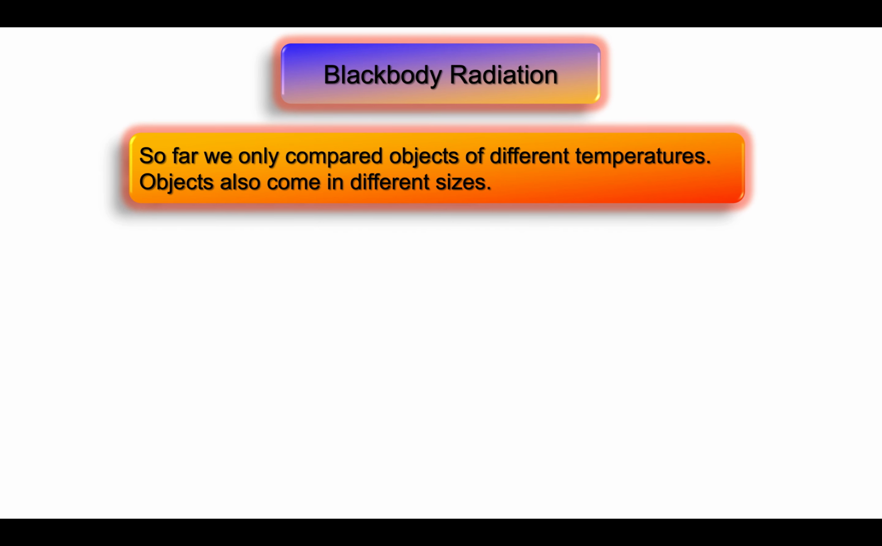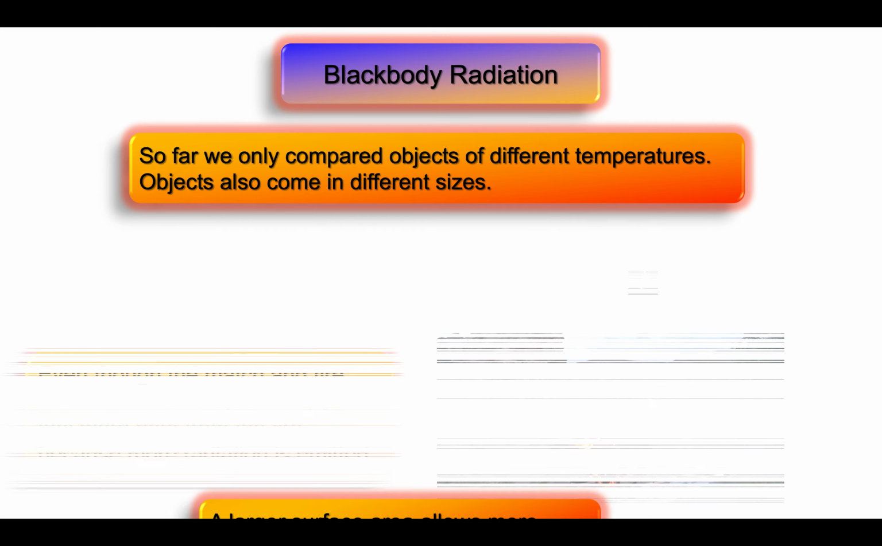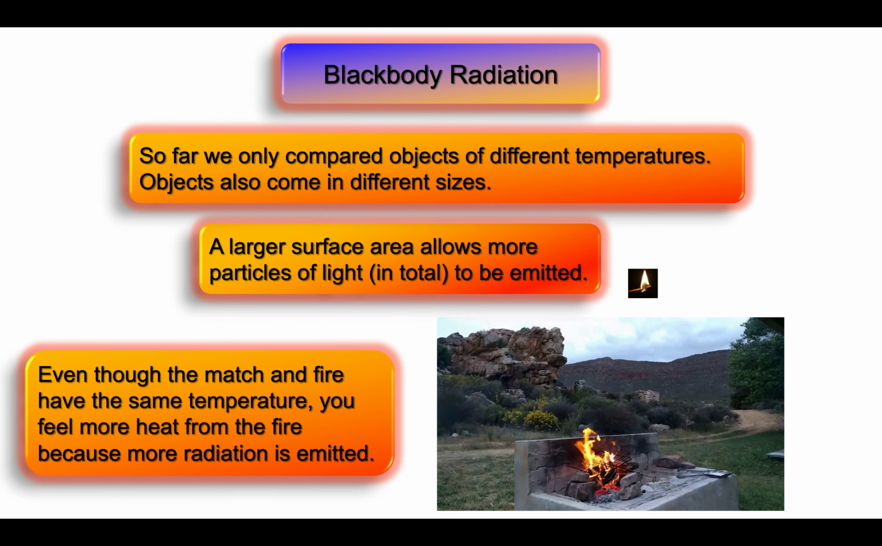So far in this discussion, we have only compared objects of different temperatures, but objects do also come in different sizes. A larger surface area will allow for more particles of light, in other words, more blackbody radiation in total to be emitted. To make an analogy, let us compare a match to a campfire. Both a match and a campfire have the same temperature, but you feel more heat from the fire because more radiation in total is emitted.